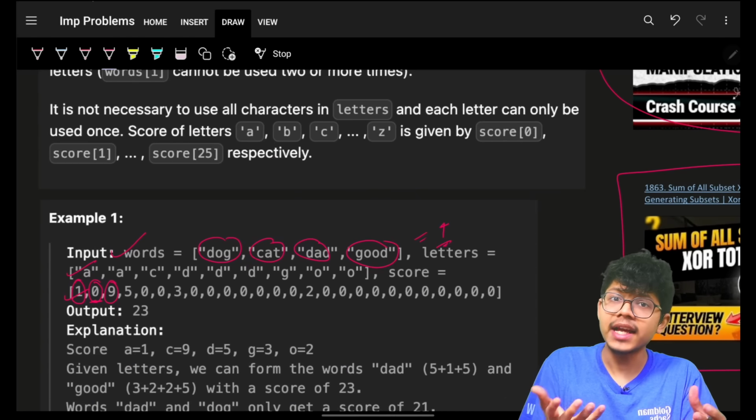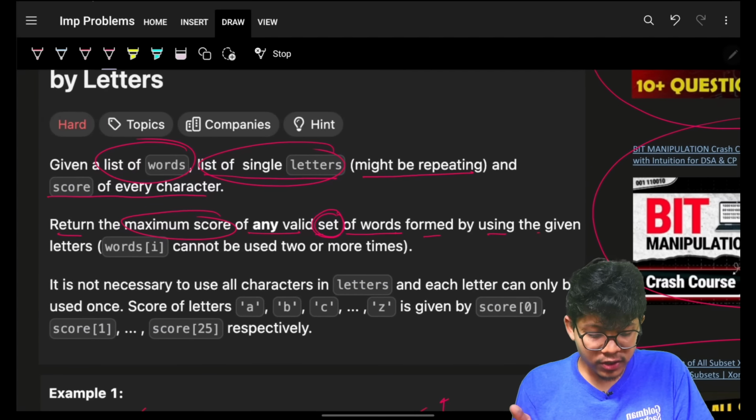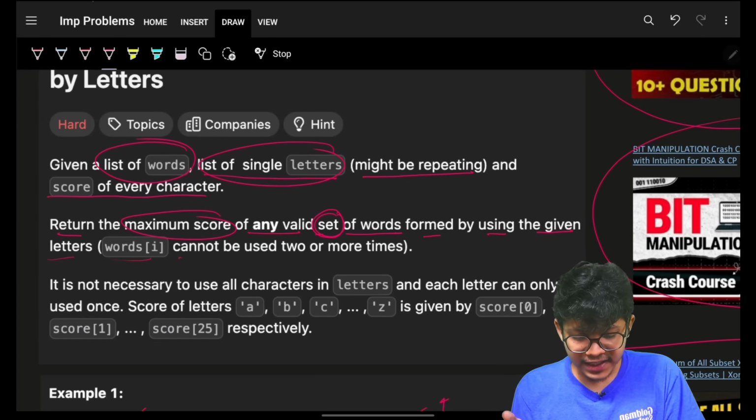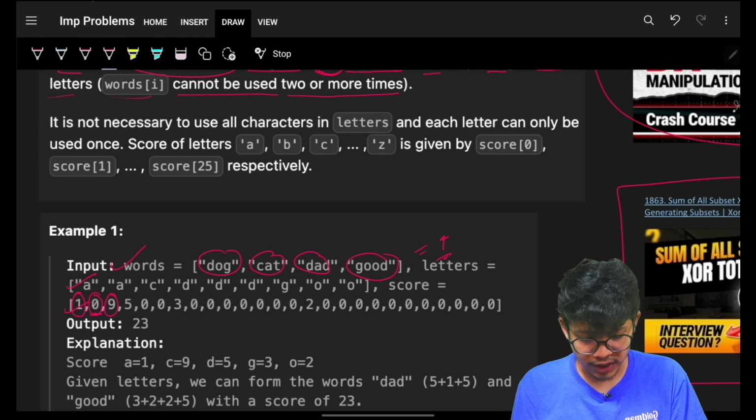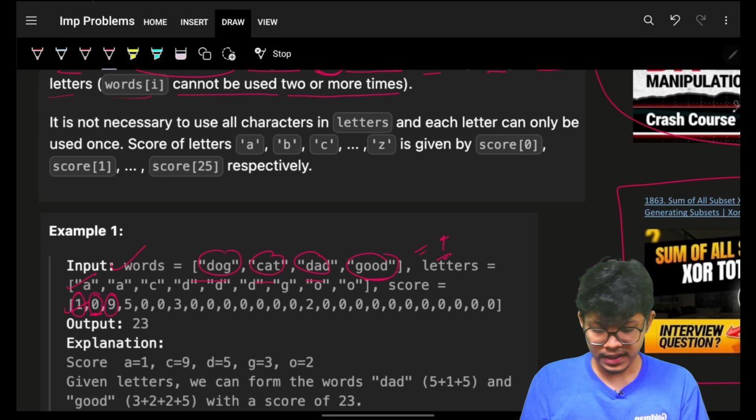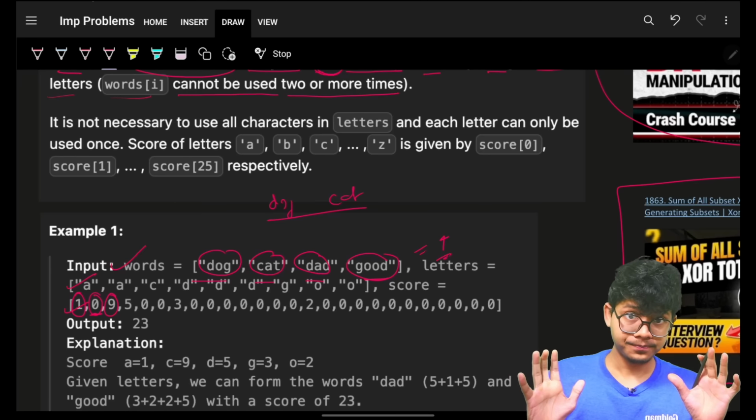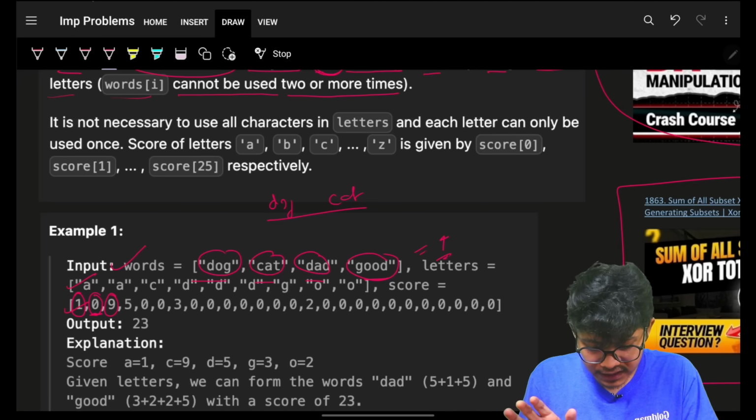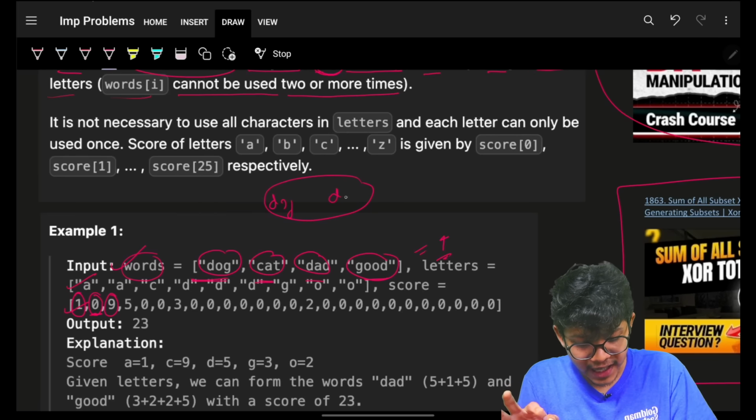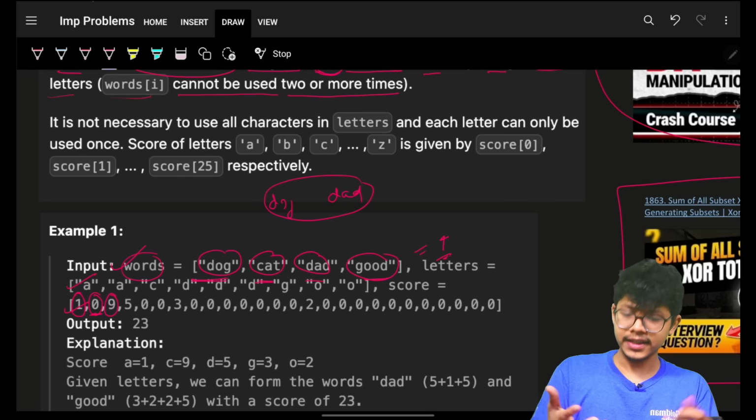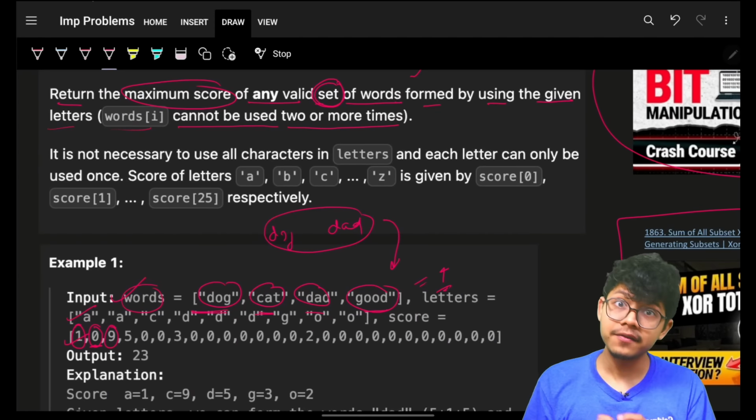Now any set, again, you can think of it as any subset of words formed by using the given letters, where words[i] cannot be used 2 or more times. Which means, I have this dog, cat, dad, god. I can make only dog and cat. This is one set, which is the same as saying it is a subset of my words. I can make dog and dad. This is also one set. According to them, this is one set, but for us, we know it is one subset of my words vector.